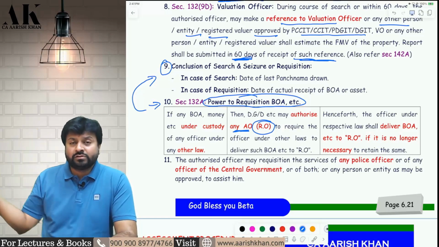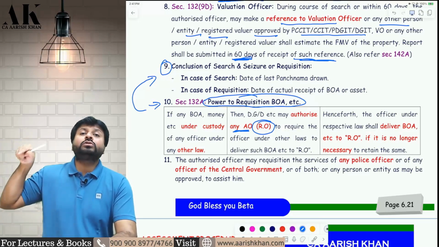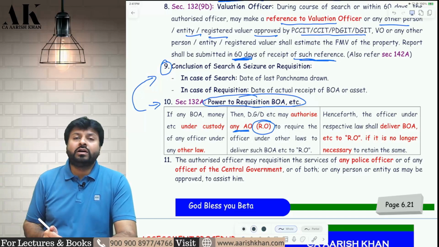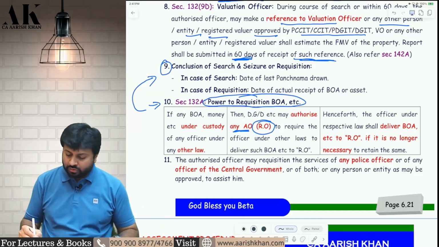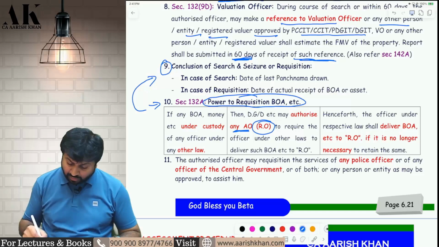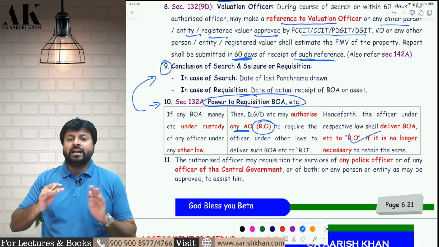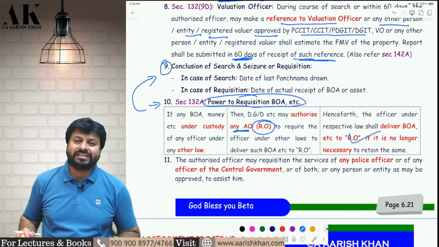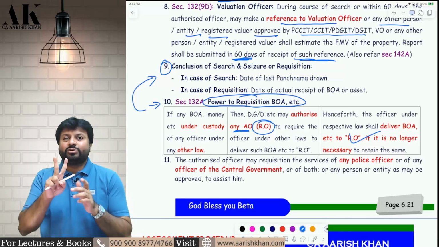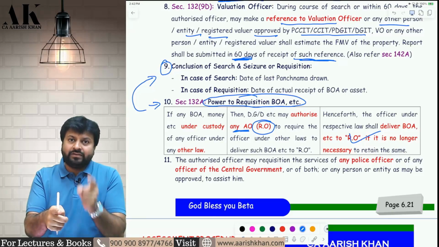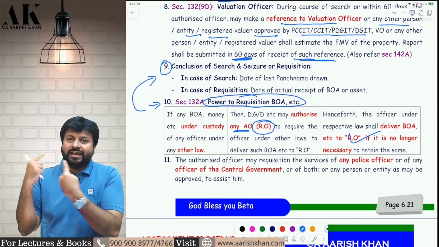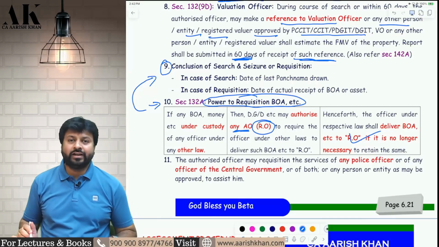He will make a request to the GST authority that if you no longer require the books of accounts, documents, money, bullion, jewelry, then you can hand over that to us, and that will also be called as what? That will also be called a seizure, and then the department will do what? Search and seizure assessment against you. So there are two ways in which the seizure can be done. First, directly the officer will seize from you. Second, the officer will indirectly seize from the other authorities. Okay.